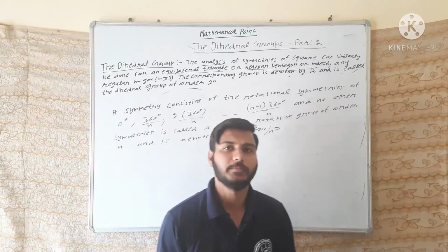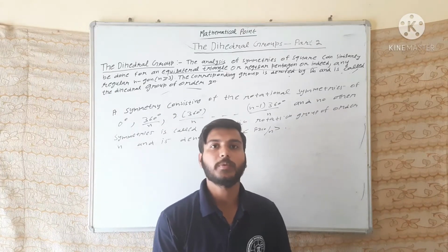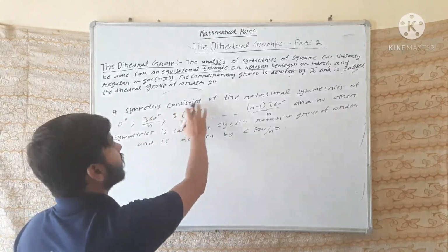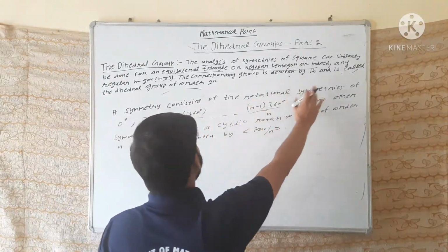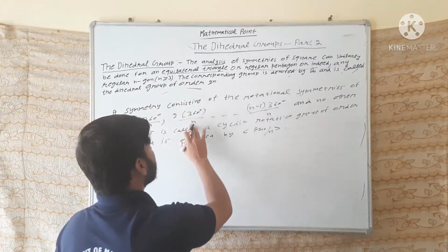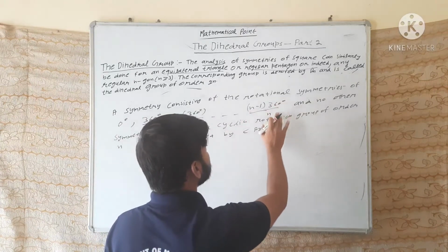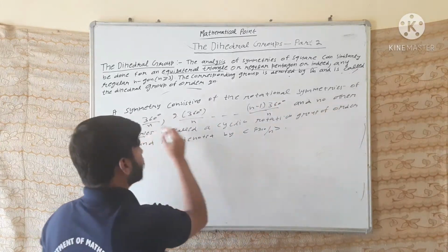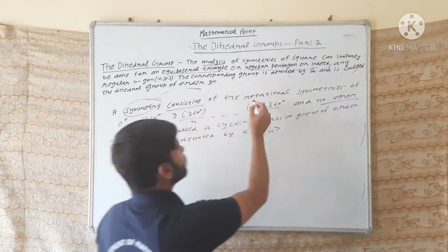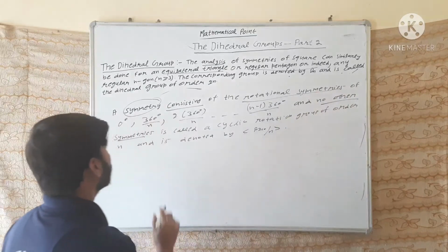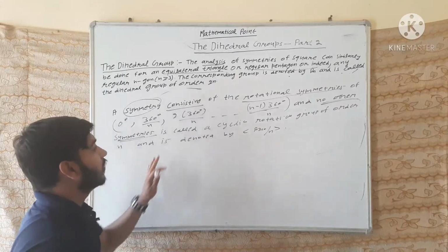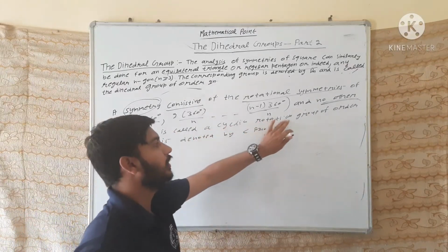What is cyclic symmetry? Cyclic symmetry is obtained by cyclic rotation. A symmetry consisting of the rotational symmetries of 0 degrees, 360 by n, 2 into 360 by n, up to n minus 1 into 360 by n, and no other symmetry, is called a cyclic rotation group.